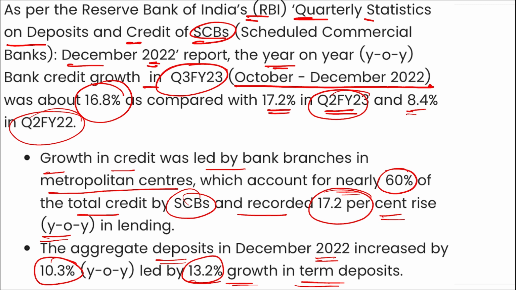Alright, apart from this, remember, if we talk about RBI, who is the governor? Shaktikant Das. How many deputy governors are there? 4 deputy governors are there. Where is the headquarter of RBI? It is in Mumbai, Maharashtra. And when was this established? It was on 1st of April 1935 that RBI was established.